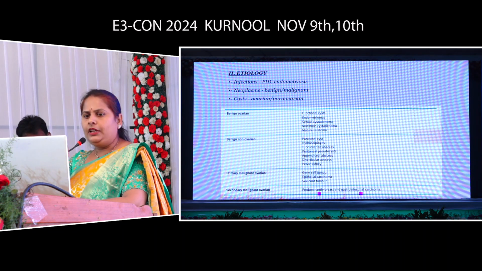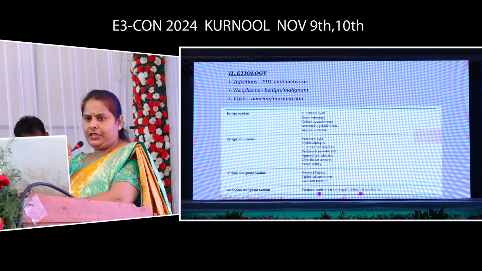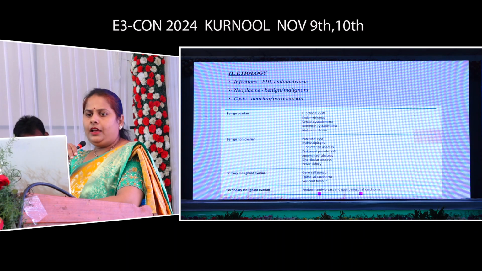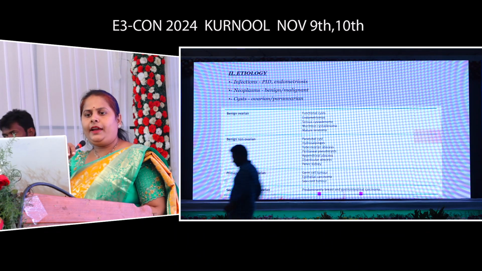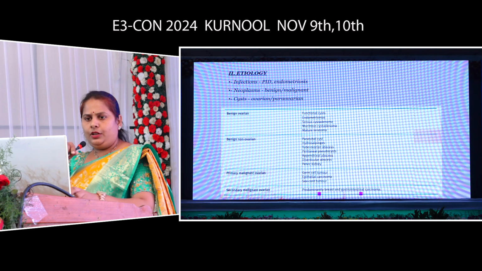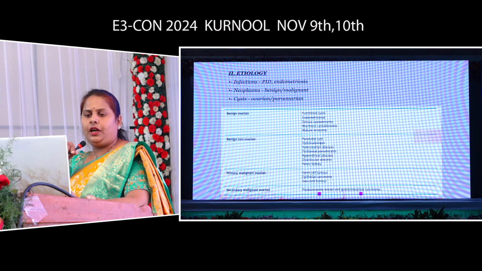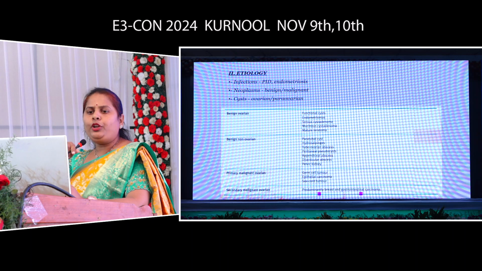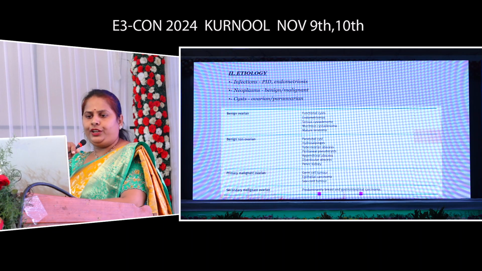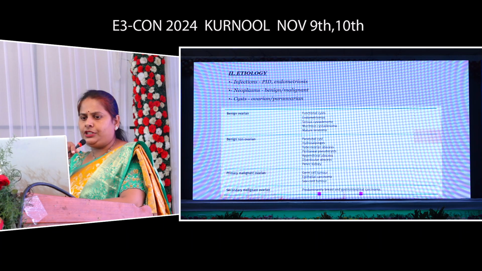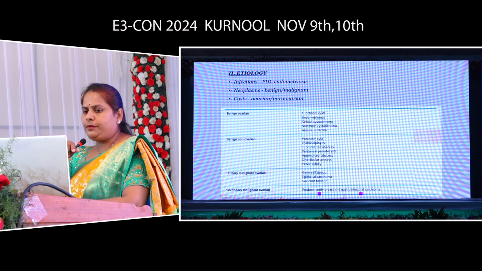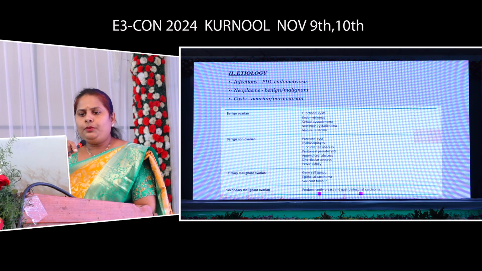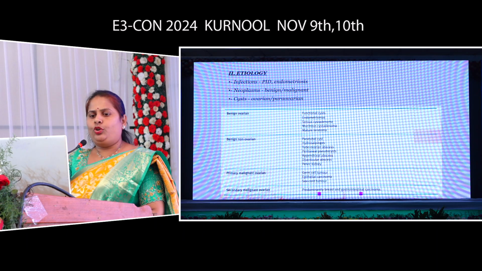Coming to the etiology, infections play a major part in tubo-ovarian masses. Then come neoplasms and ovarian causes. Among the infections, PID, endometriosis, neoplasms, cysts. Among the cysts, ovarian, para-ovarian, paratubal cysts. Coming to the neoplasms, benign or malignant. Coming to the benign ovarian category, functional cysts are the most common cysts. Next come endometriosis, serous and mucinous cystadenomas, mature teratomas.